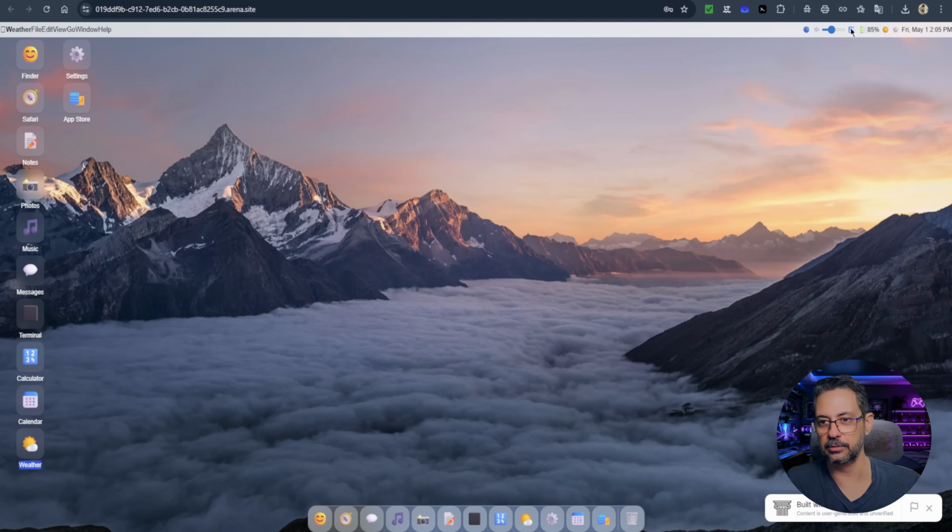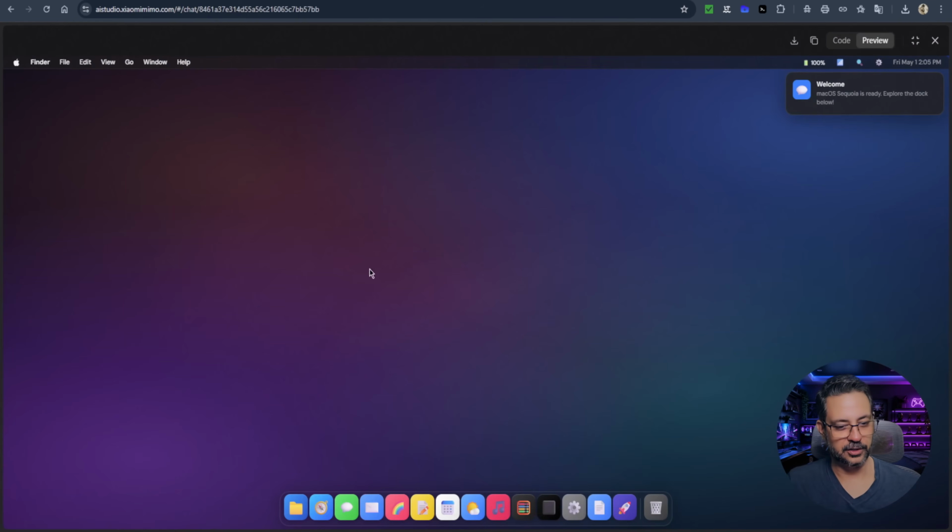Here I can control the sound. I have a fake little bar here, but it looks cool. It managed to give me a satisfactory result here. Now let's go to MiMo. Look, here I have the system created by MiMo.